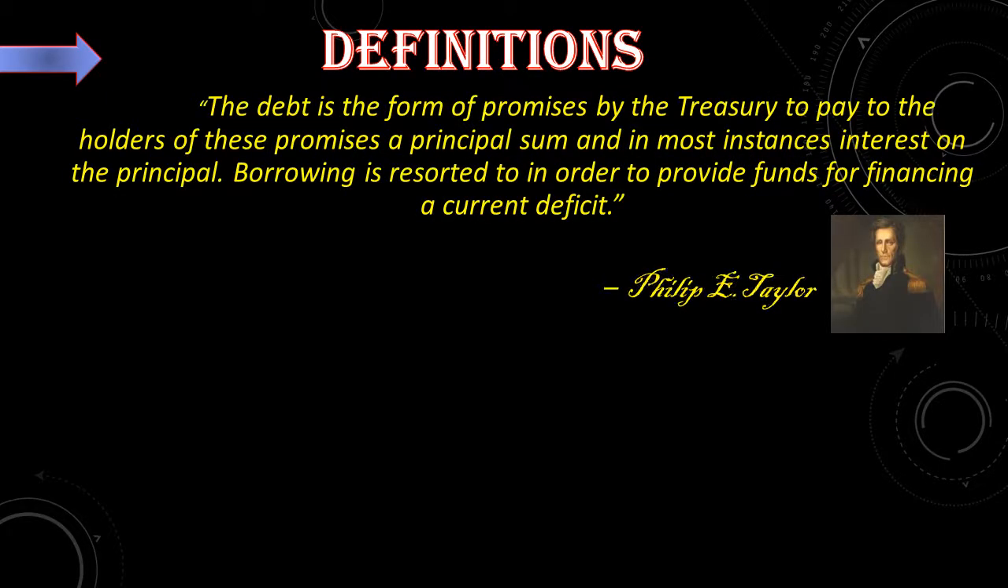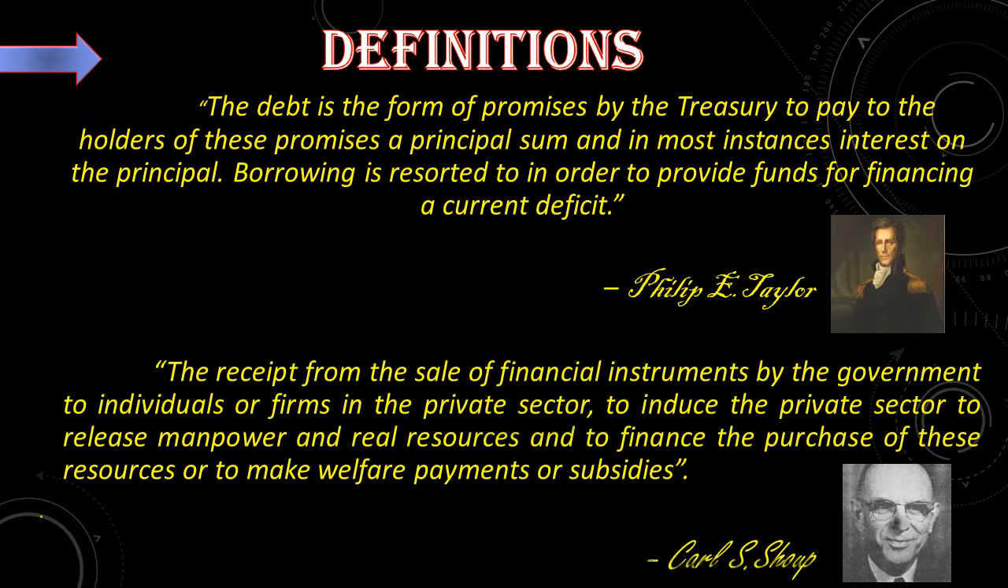Let us see the definitions for public debt given by the economists Philip E. Taylor and Carl S. Shoup. See the first definition given by Taylor. The debt is a form of promises by the Treasury to pay to the holders of these promises a principal sum and in most instances interest on the principal. Borrowing is resorted to in order to provide funds for financing a current deficit.